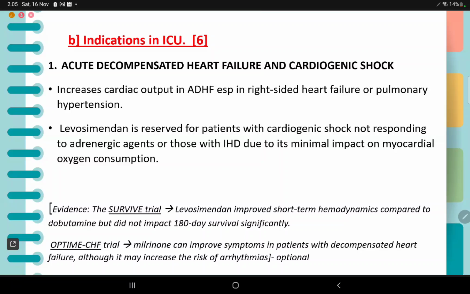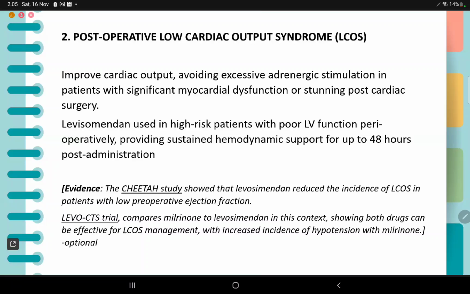The second indication here is postoperative low cardiac output syndrome. So improve cardiac output by avoiding excessive adrenergic stimulation in patients with significant myocardial dysfunction or stunning post-op surgery. Levosimendan is used in high-risk patients with poor LV function preoperatively, providing sustained hemodynamic support for up to 48 hours post-administration. Here we have two studies which you can mention if you remember.